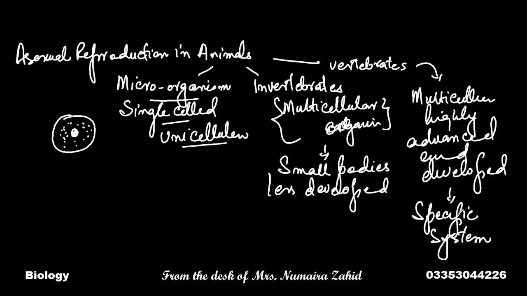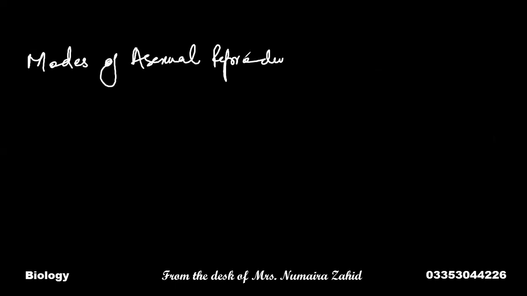So there is diversity among animals. Let's now find out the modes of asexual reproduction in animals. The modes of asexual reproduction in animals involve, number one, binary fission.